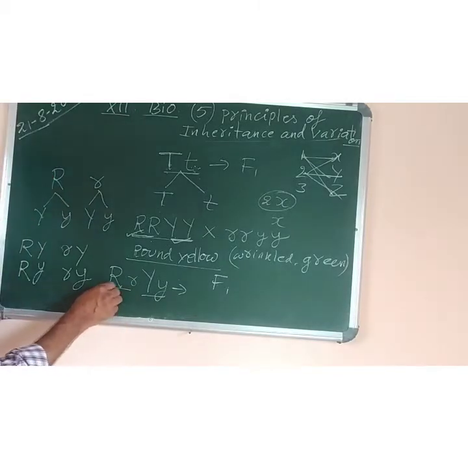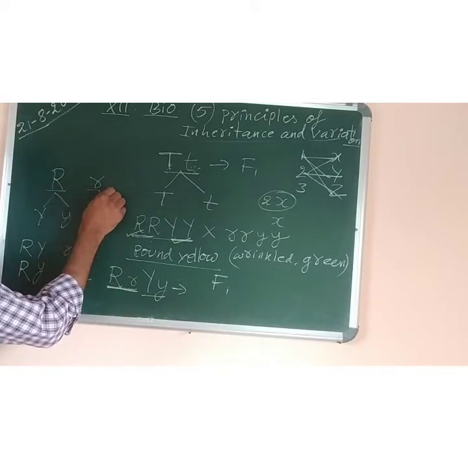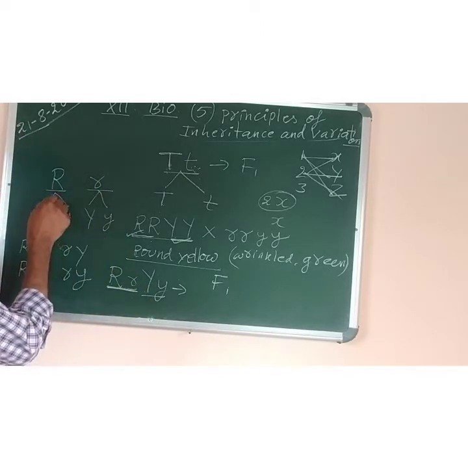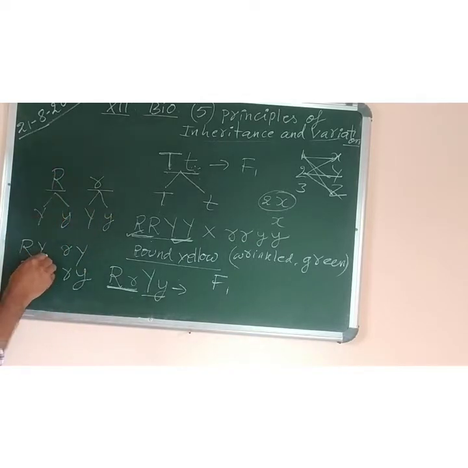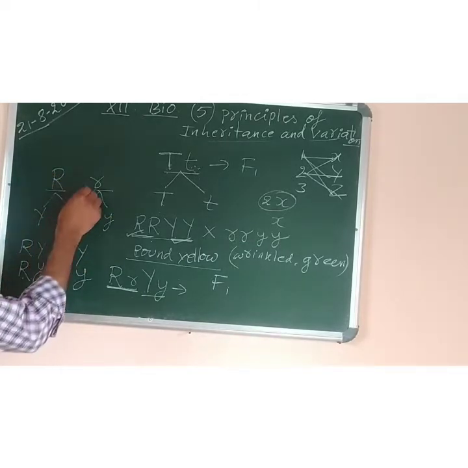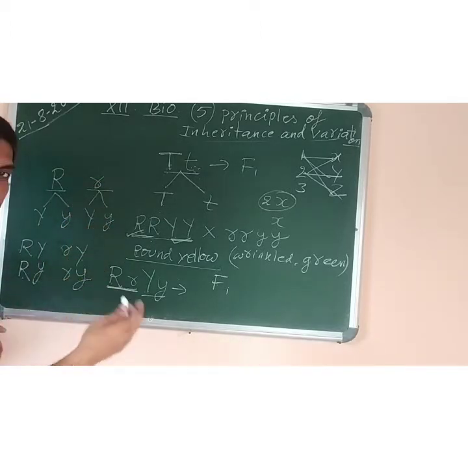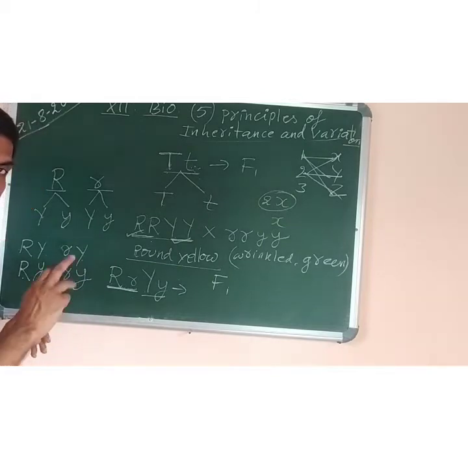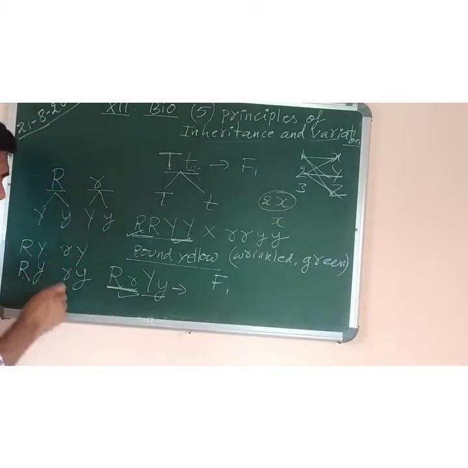But you should know the technique. Like first you select these two. First one pair you keep as two different headings, and then the second pair you just distribute equally. Now combine them: capital R, capital Y, capital R, small y, small r, capital Y, small r, small y. This is how the gamete formation occurs. Okay? For dihybrid cross, when you make the unit square, you need to learn how to make these gametes.